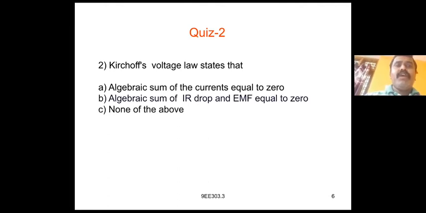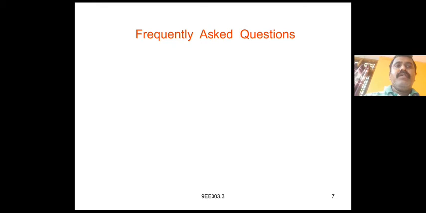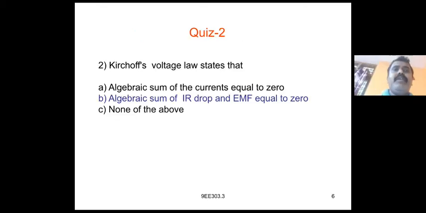Kirchhoff voltage law can be stated as: the algebraic sum of the currents equal to 0, the algebraic sum of IR drop and EMF is equal to 0, or none of the above. The voltage law, that is the second law, can be stated as the algebraic sum of IR drop and EMF is equal to 0.